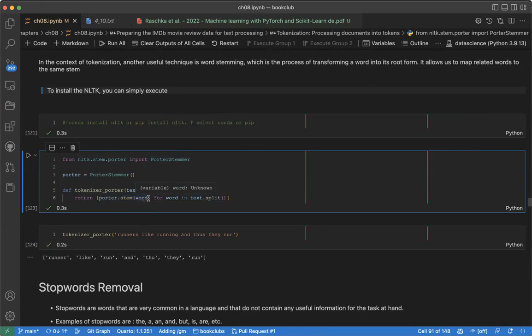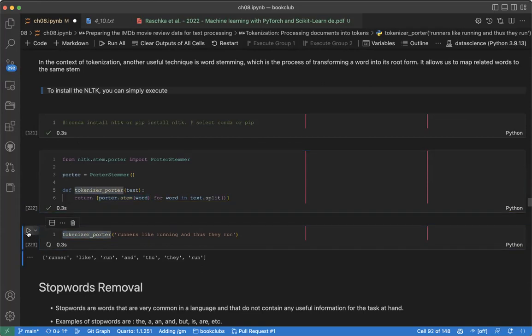This is a function that returns this. This is a list comprehension. For any word in the text split, we split the words, and for any word in the text split, return the stem. So when we run this, let's call this tokenizer function. When we run this, you can see it returns run and run are now the same.